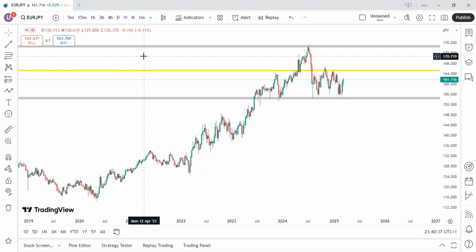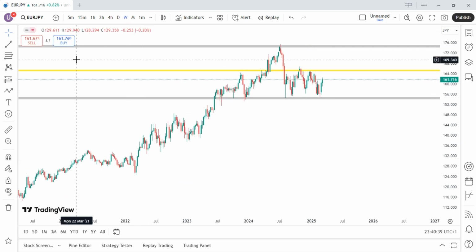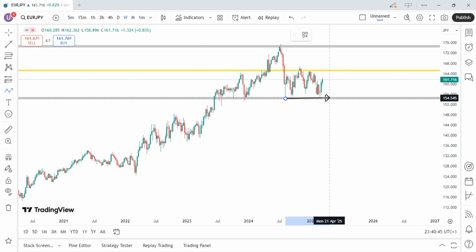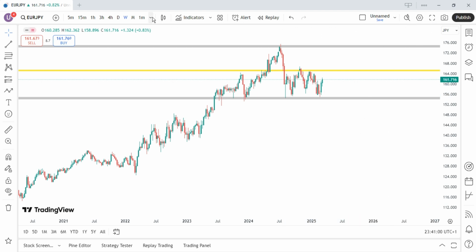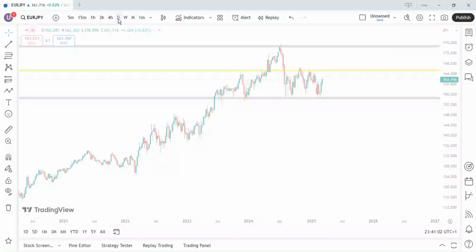On a weekly time frame on Euro JPY, we are trying to move up to the weekly resistance level. This is our monthly support level. After a test of this monthly level, we've created a morning star. You can see it here, and price is moving to at least this weekly resistance level. So let's see how we can take a buy on Euro JPY.